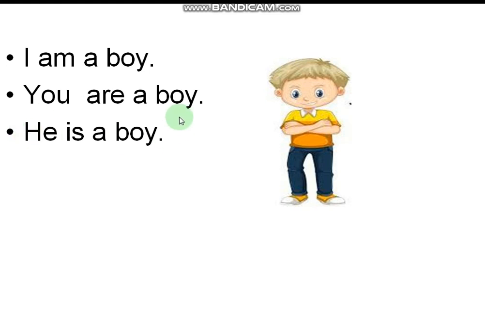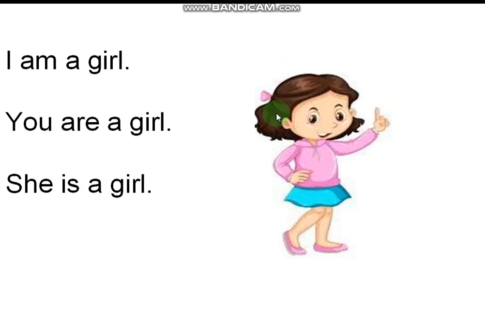Now I want to share this with you. If a boy is saying about himself, he says, I am a boy. If I am in front of him and I am speaking about that boy, I say, you are a boy. If someone other than we two people, some other boy, is there, then what do we say? He is a boy. Like that, for a girl also: I am a girl, you are a girl, she is a girl. Depending on the position, when somebody is speaking about themselves, we use I. When someone else is addressed, we use you. And when the third person is described, we use she.